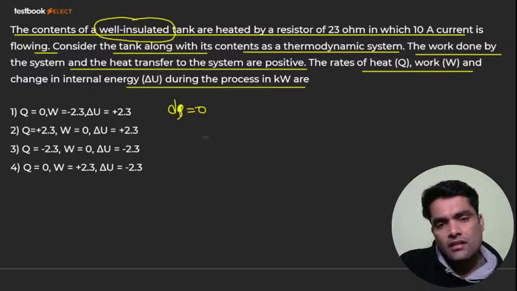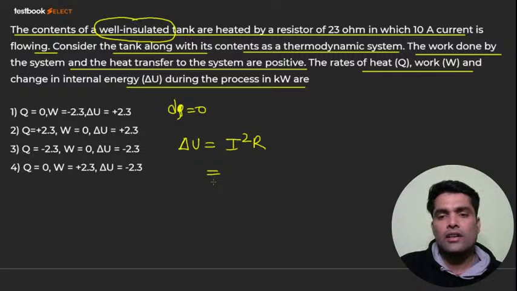That heat means delta U is nothing but I square into R. That will be 10 raised to power 2 into 23, yes or no? Of course it should be.